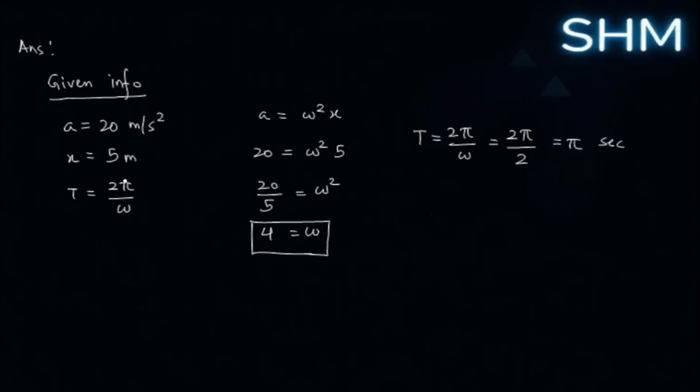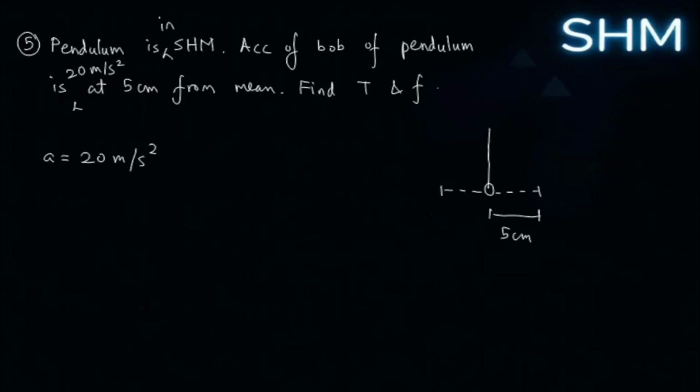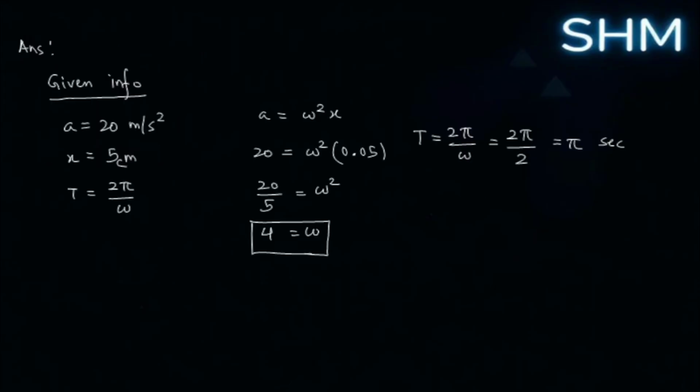This is the information that we have been given, right? Now this is 5 cm, not 5 meters. So acceleration equals omega squared x. Okay, my bad, I have made some error. Omega squared into 0.05, right? Yes, 5 cm from mean position, so 0.05.